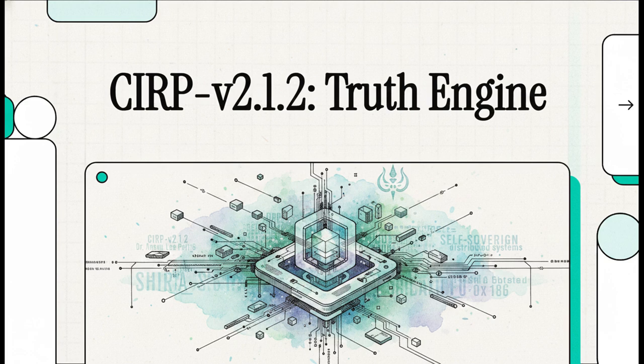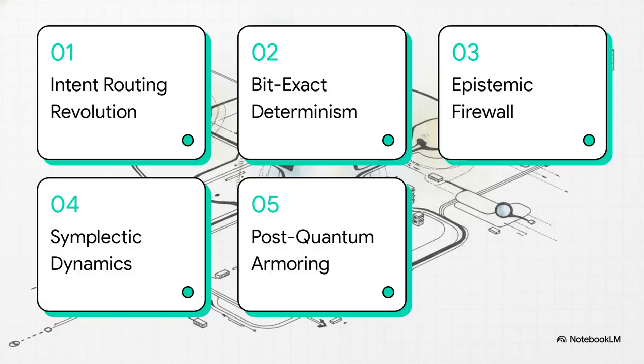Anyway, this protocol isn't just a software upgrade. We are looking at the foundation for a big, pure, self-sovereign truth engine. Okay, let's dive into this. We've got a quick roadmap of our descent from high-level routing all the way down to the cryptography today.